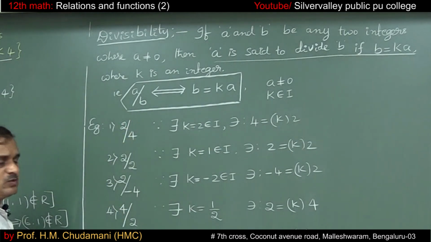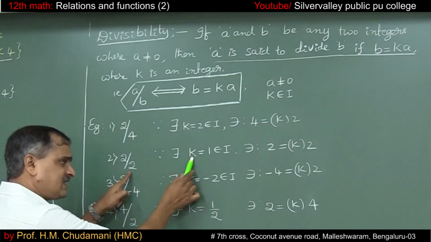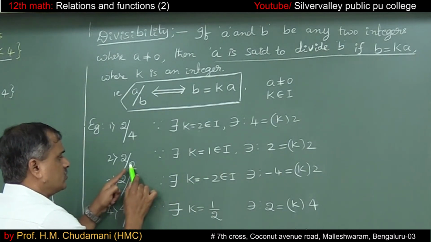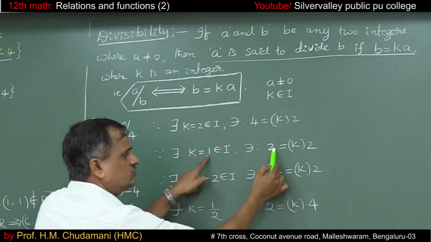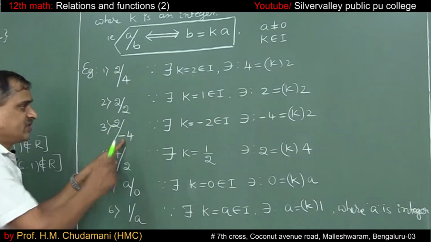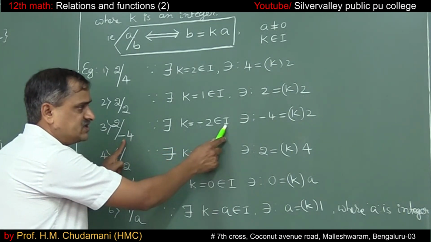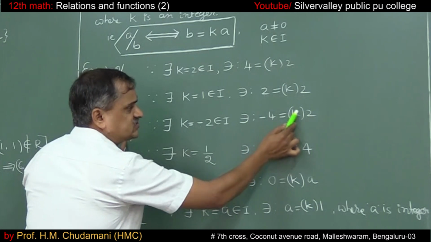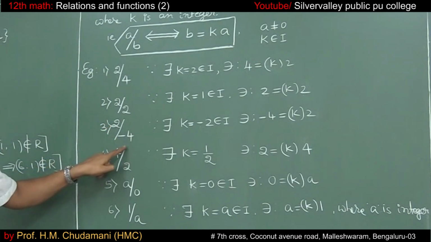Again, 2 divides 2 also, because there exists an integer K equal to 1 such that 2 is equal to K times 2. If I select K equals 1, 1 into 2 is 2 only. The third one: 2 divides minus 4, because there exists an integer K equal to minus 2 such that minus 4 is equal to K into 2. If I select K as minus 2, minus 2 into 2 is minus 4. That's why 2 divides minus 4.